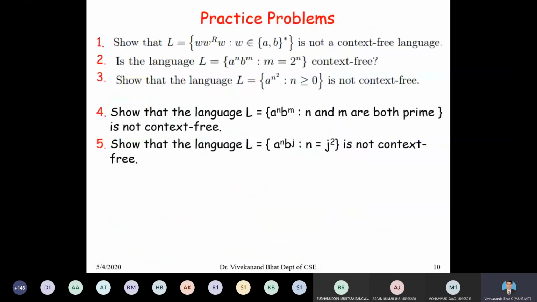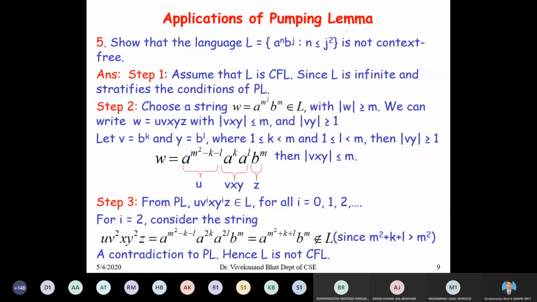Any doubt in this problem? Sir, when we define W, vxy should be less than or equal to m.